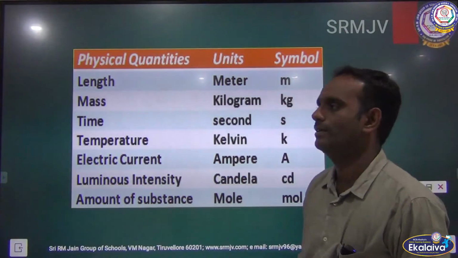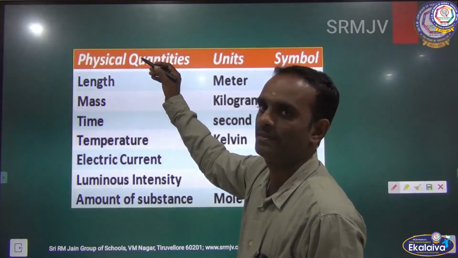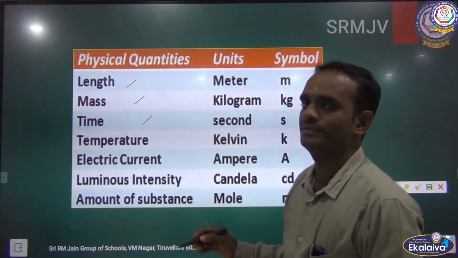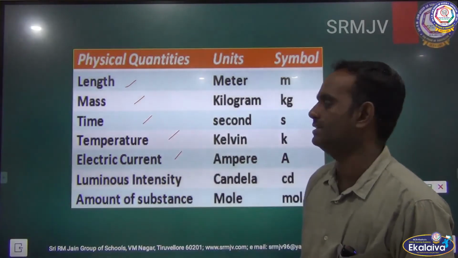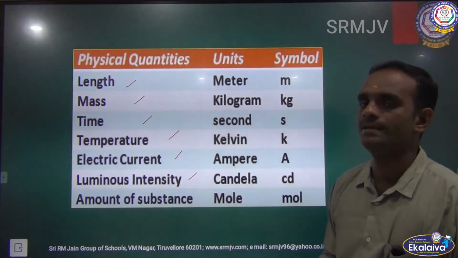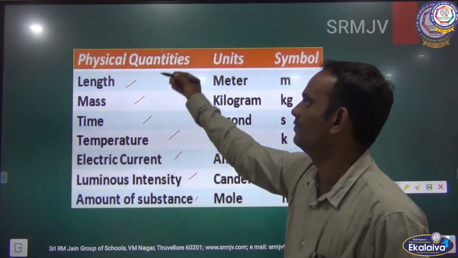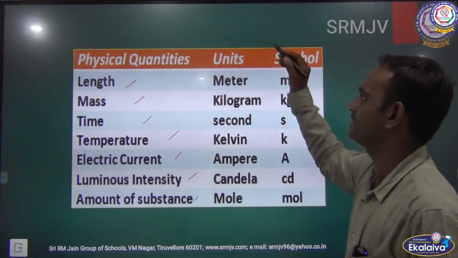The 7 fundamental physical quantities are: length, mass, time, temperature, electric current, luminous intensity, and amount of substance. These are the 7 physical quantities and their units.